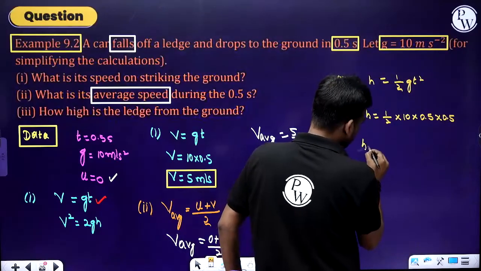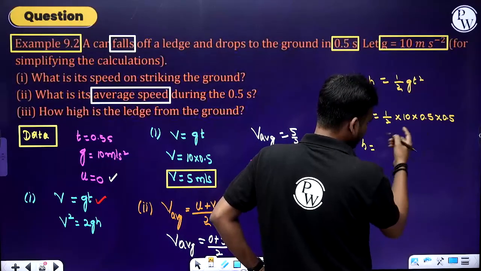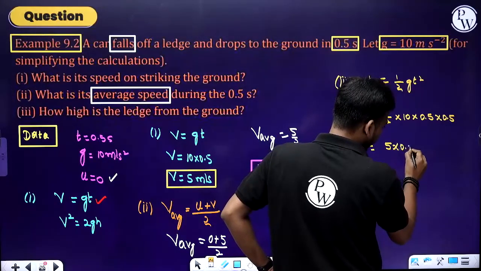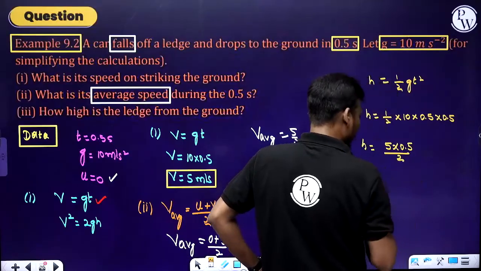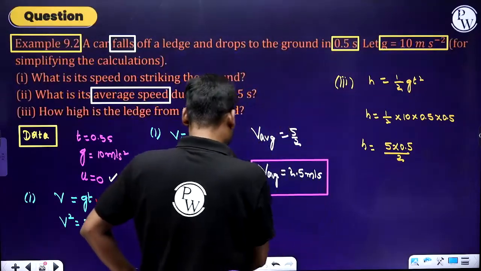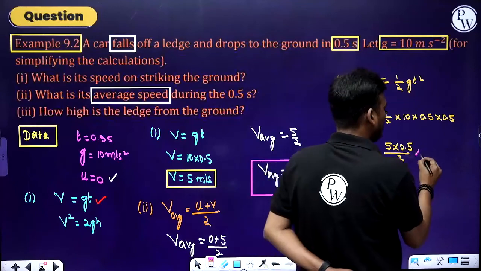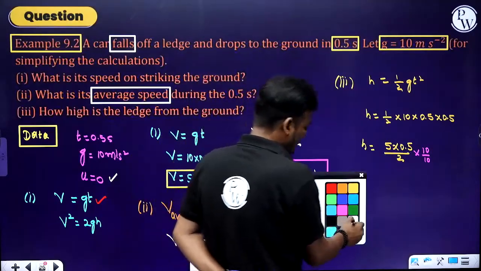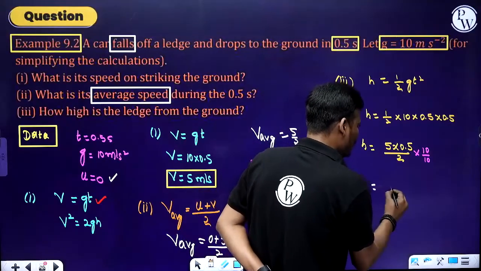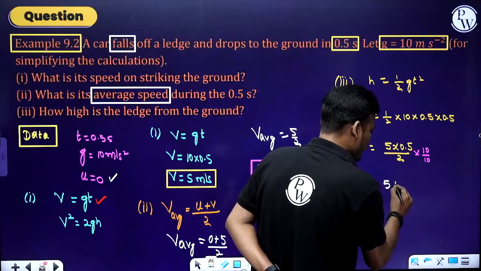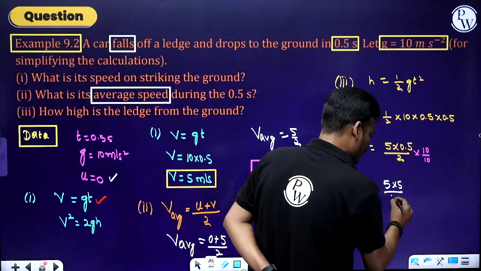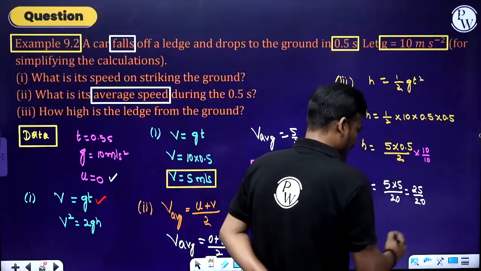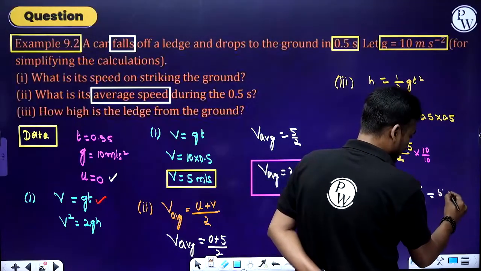Okay, so here to eliminate this, what I have considered is 10 into 0.5, that is 5 into 0.5 divided by 2. Now here to eliminate this 0.5, what I'll do is multiply and divide by 10. Now finally h is equal to 5 into 5 divided by 2 into 10, that is 20, and 25 divided by 20, and 5 fives are 25, and 5 fours are 20.